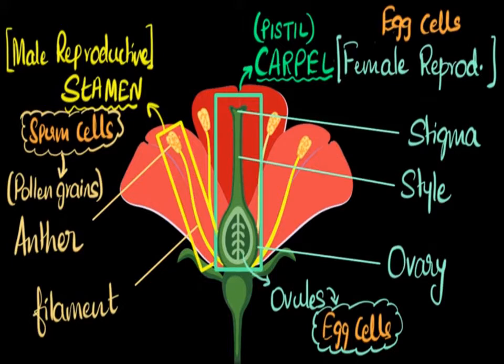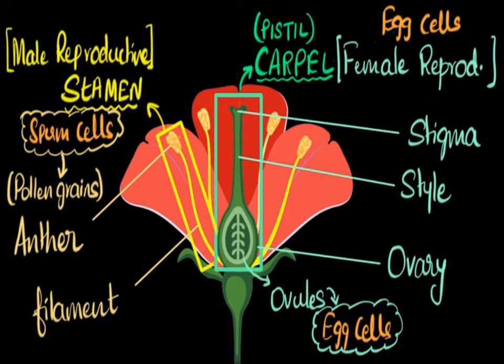Now let us go through the male reproductive organ, the stamen. This male reproductive organ is responsible for the sperm cells. It is responsible for the pollen grains. So you will be able to see the pollen grains in the male reproductive organ.